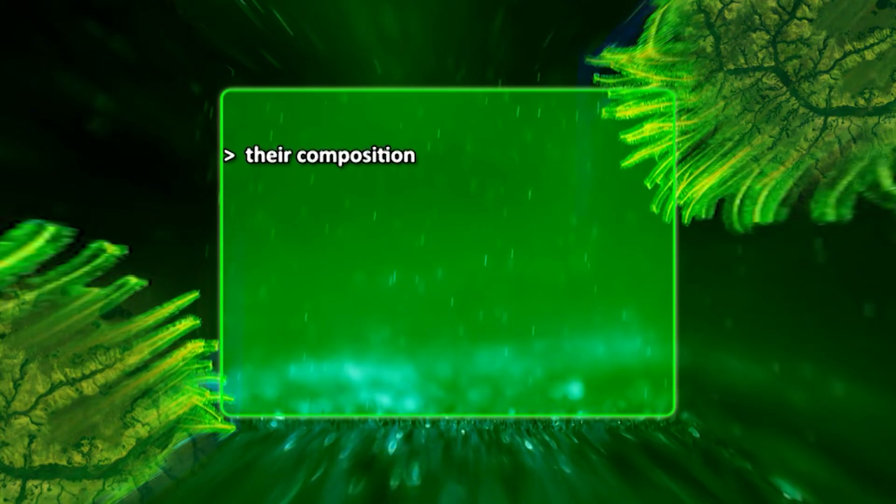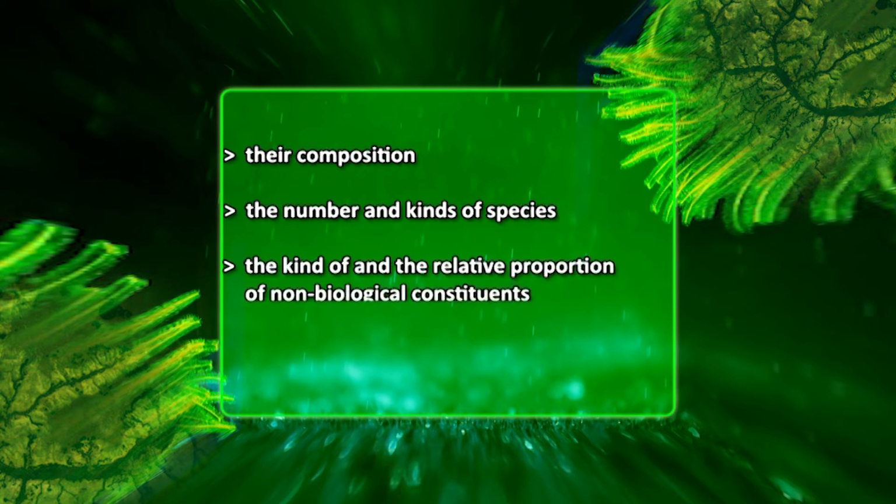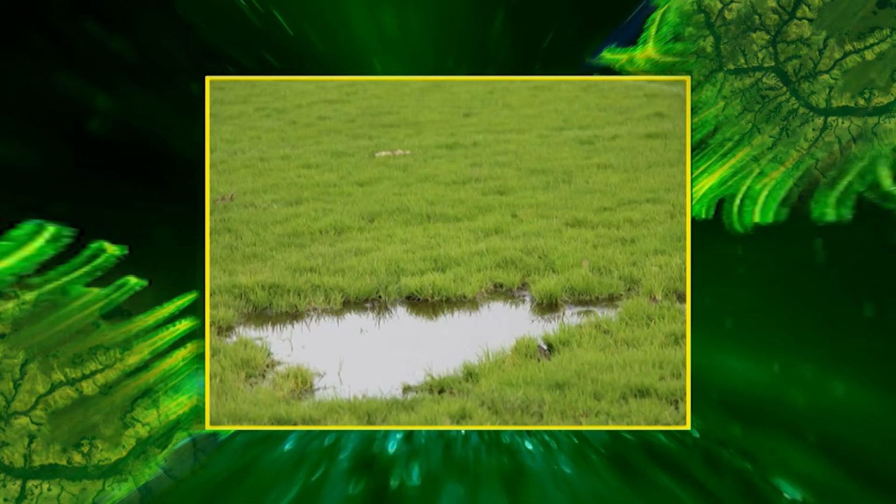Ecosystems differ greatly in their composition, the number of species, kind of species, the kind and the relative proportion of the non-biological constituents, and the degree of variation in time and space. Thus, the term ecosystem can be applied to areas on Earth that differ greatly in size from smallest puddle of water to a large forest or ocean.